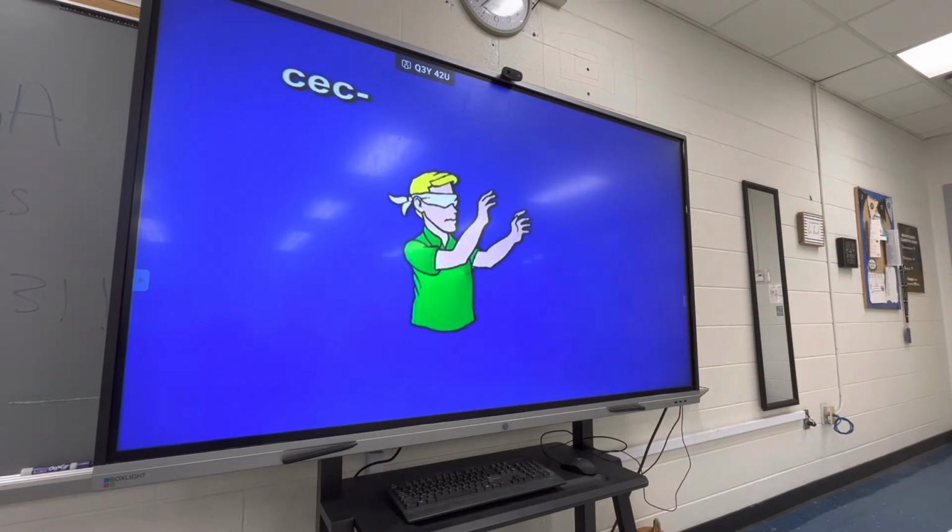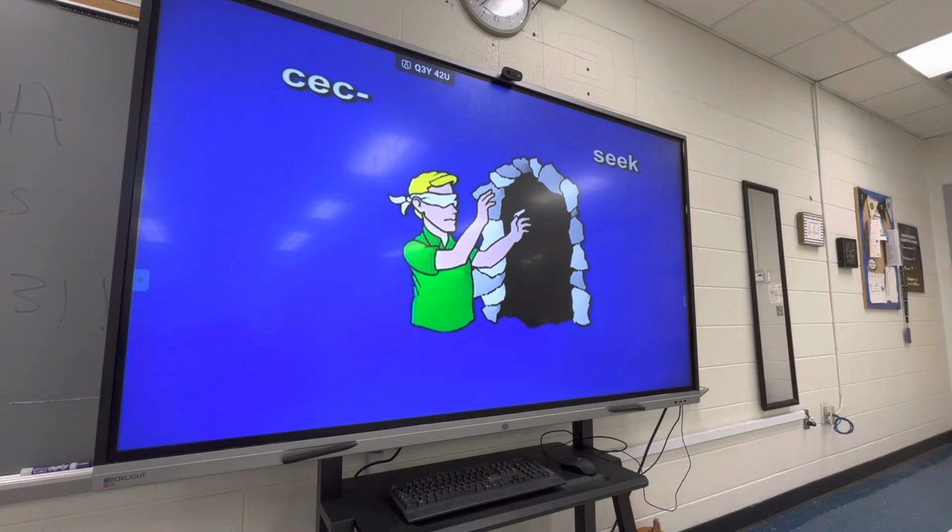The element seek sounds like seek. Here we see a blindfolded person seeking something. Seek, seek. Seek means blind passage. So from now on, when you see or hear the element seek, think of seek, S-E-E-K, and see a blindfolded person seeking a passage. Seek, seek, blind passage. 2 times. Seek, seek, blind passage. Seek, seek, blind passage.